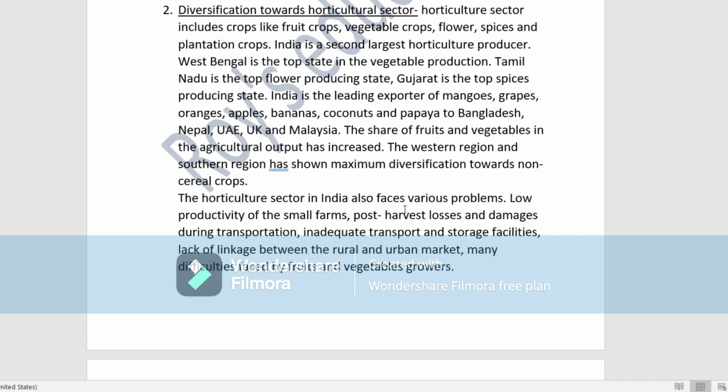Okay, next you see the horticulture sector has also faced various problems. What are the problems this sector faced? Low productivity of small farmers, then post-harvest losses and damages during transportation, inadequate transport and storage facilities, and lack of linkage between the rural and urban markets. Many difficulties are faced by fruit and vegetable growers. So these are the difficulties faced by the horticulture sector.